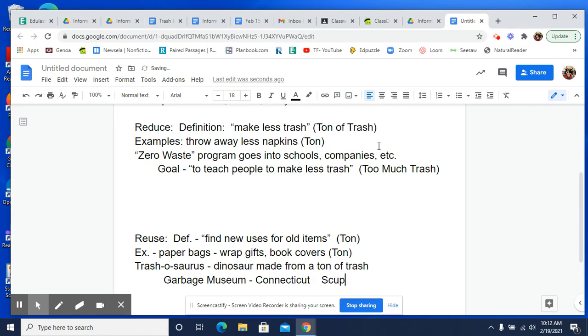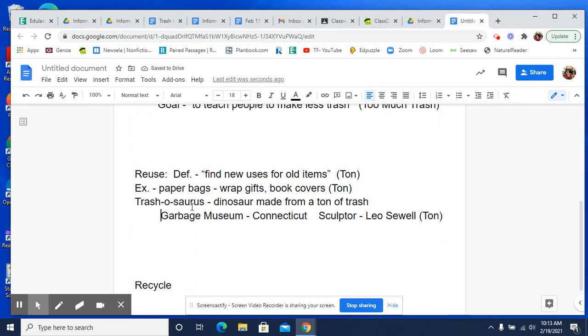And then, because it was a specific sculptor who made this, I'm going to actually write his name. Oops, let's spell it correctly. Okay, so that's the person who made it, and that is from a ton. All right, I don't like to have that at the bottom, so I'll do that. Okay, so this is some information. We'll have to figure out how we want to put that into our paragraph, our essay later.